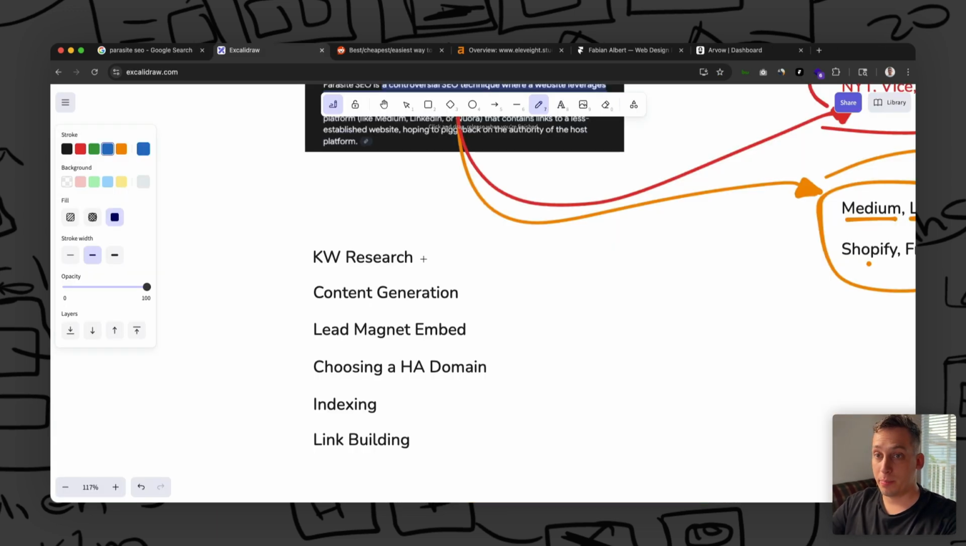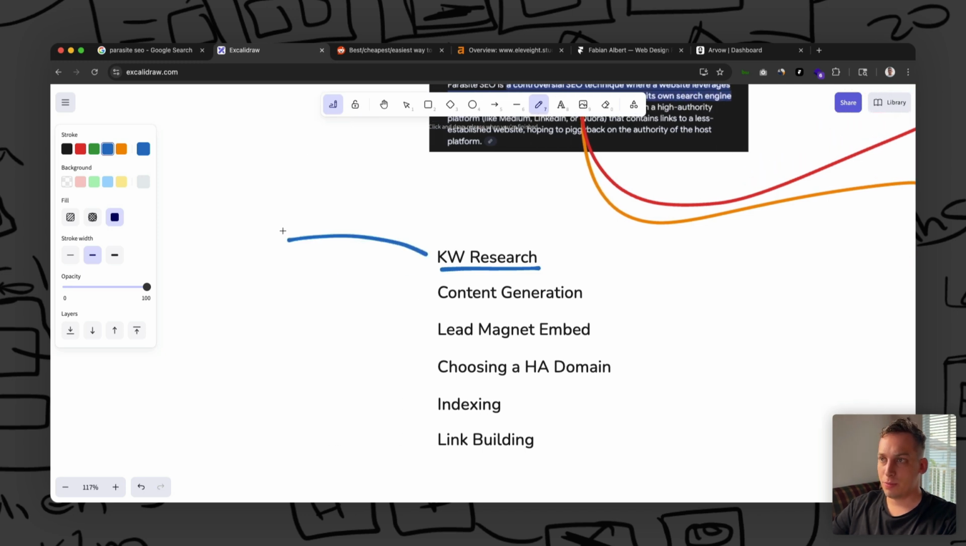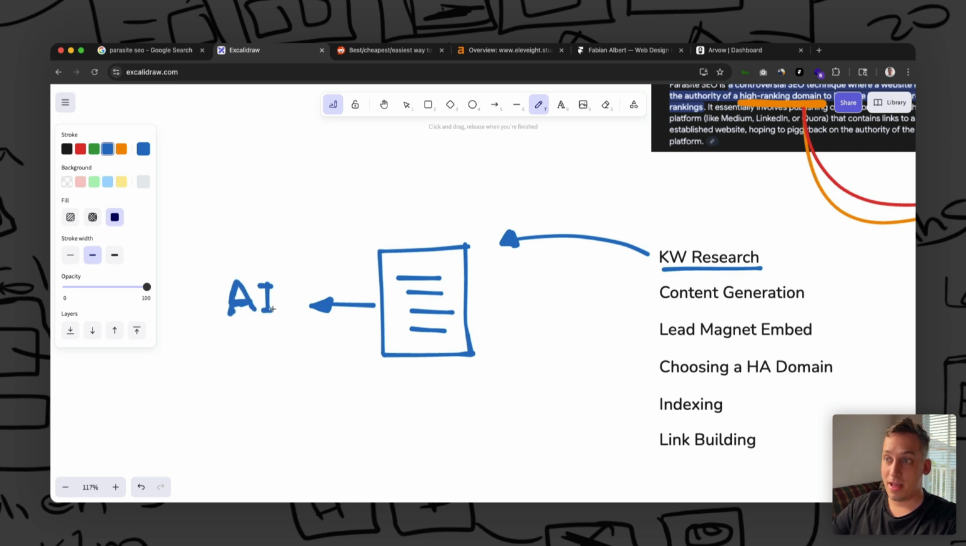Now going back to our Parasite SEO workflow, we have keyword research as number 1. And obviously the best way to do keyword research is to first do it manually. You can go and look at your competitors, right, and see what types of keywords they're ranking for. But you can also do the same thing at the same time with AI, right? AI is something that we should all be leveraging because it saves us time and effort.